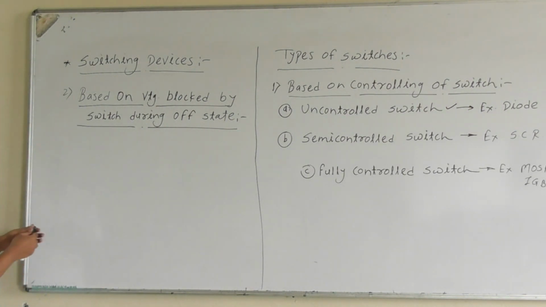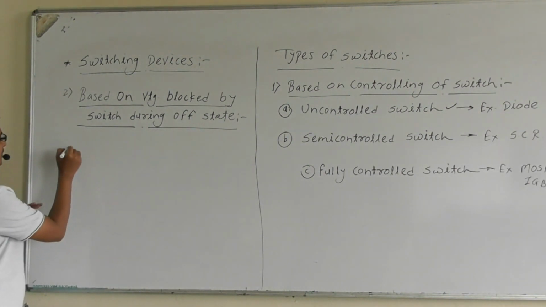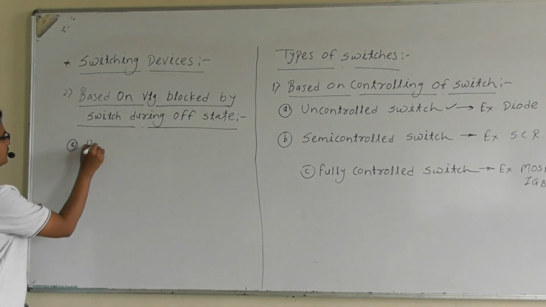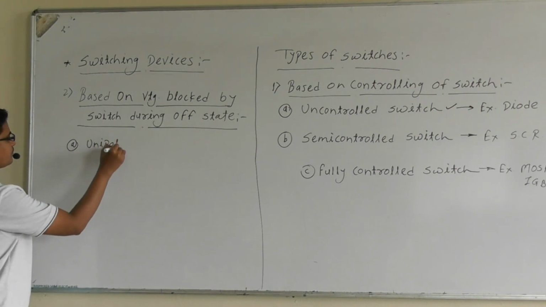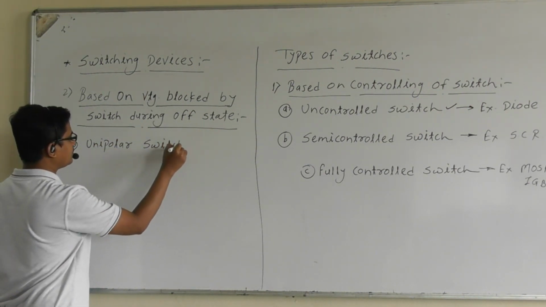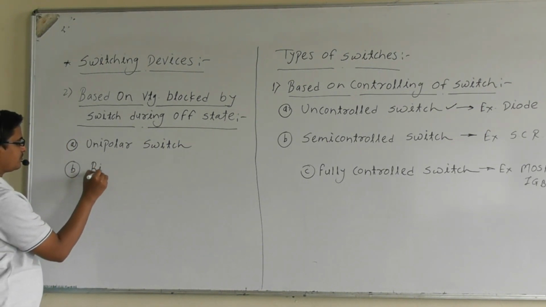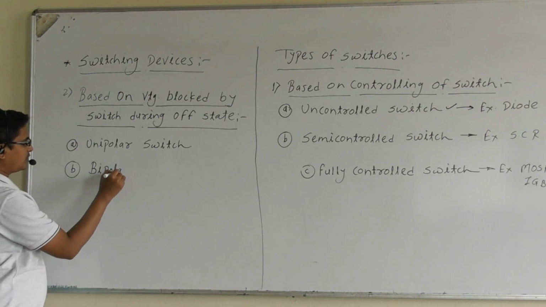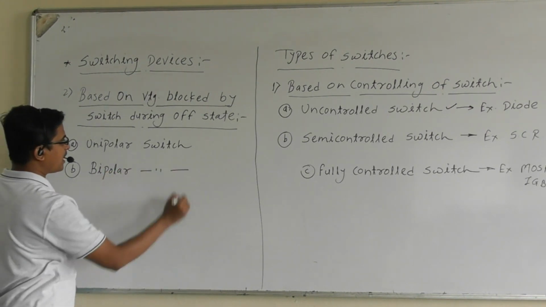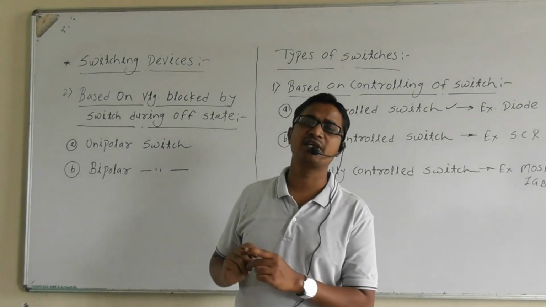During the off state we have two types: one is a unipolar switch, and the second is a bipolar switch. They have asked questions on this, so please be careful.